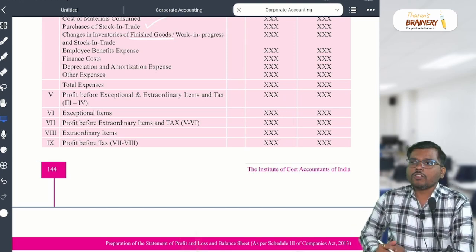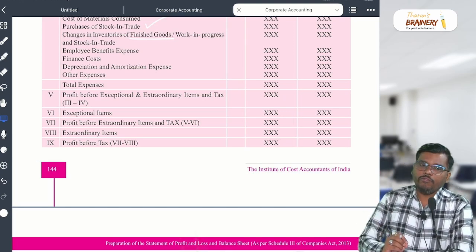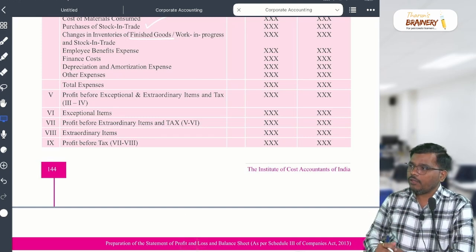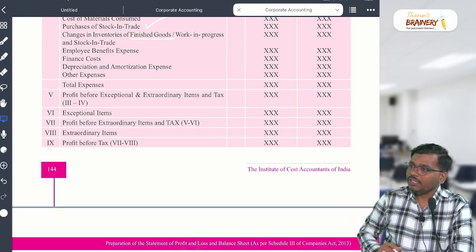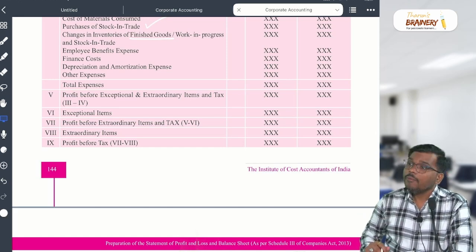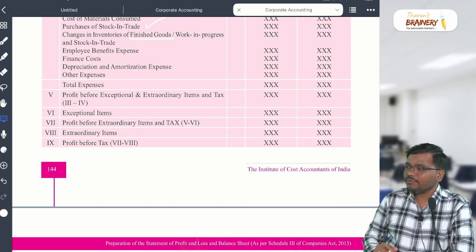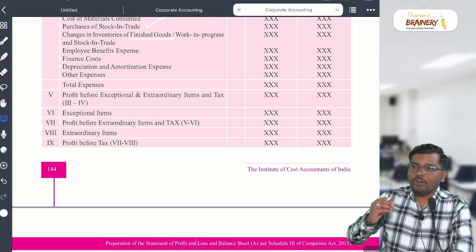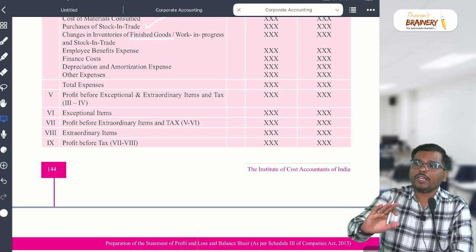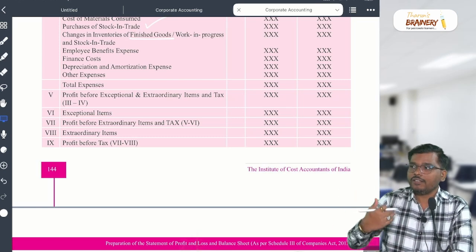Extraordinary items means those items which never happen frequently, which happen once in a while. For example, a refund from the government. Is it an extraordinary item or ordinary item now? Previously it was what, sir? Extraordinary. Now it is extraordinary only. Yeah, please, sir. We pay the tax. Once the tax goes to government, it is very difficult to get back